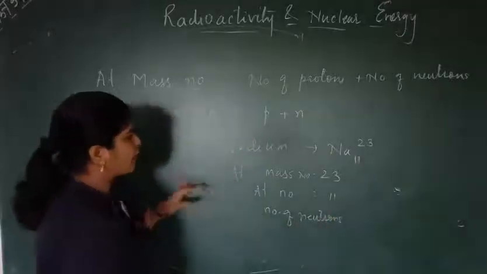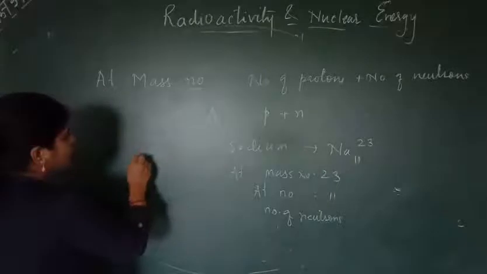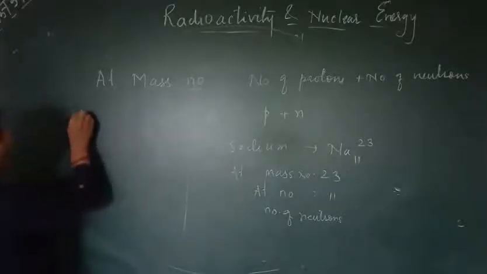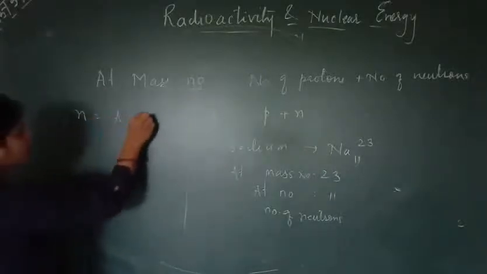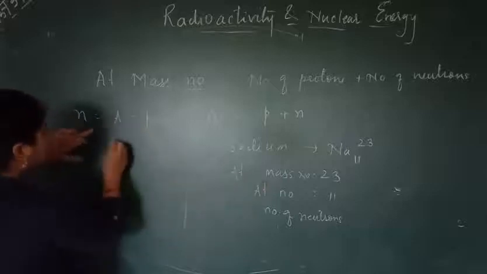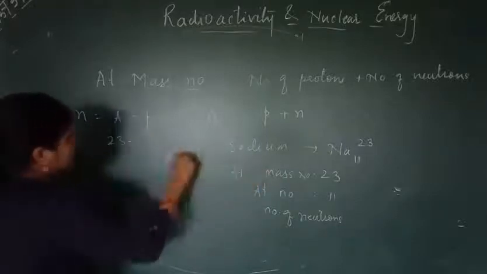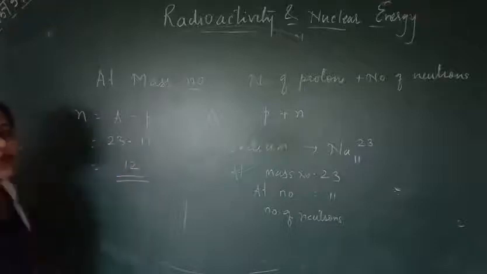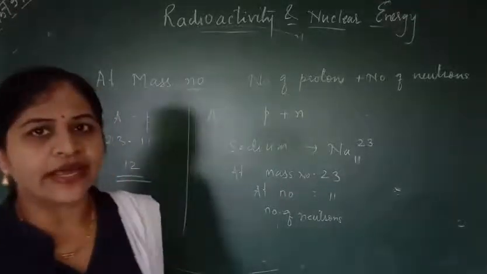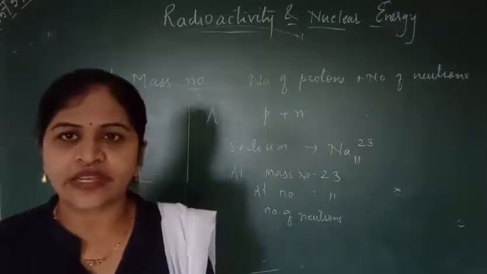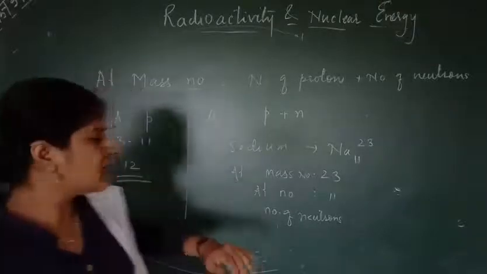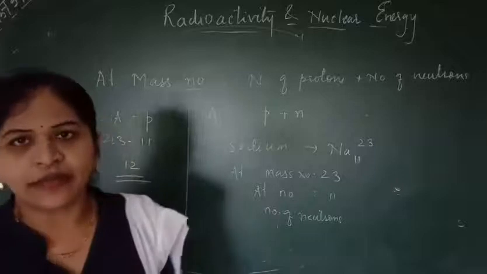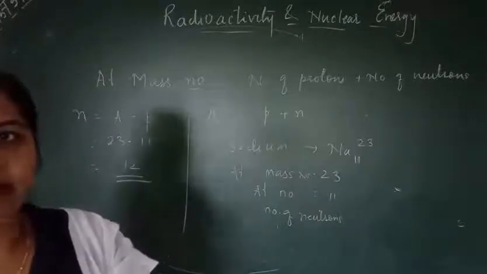I can derive the formula: n is equal to A minus P. A is its mass number, so 23 minus 11 gives the number of neutrons, which is equal to 12. By this we can find the number of neutrons present in any particular element.